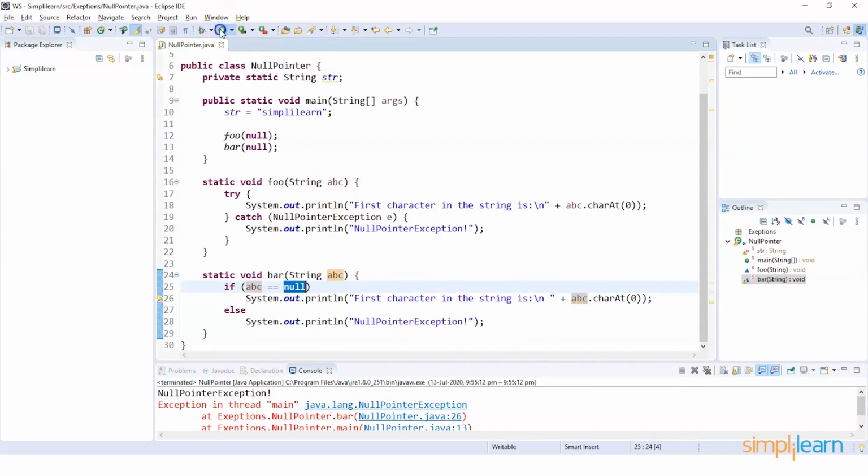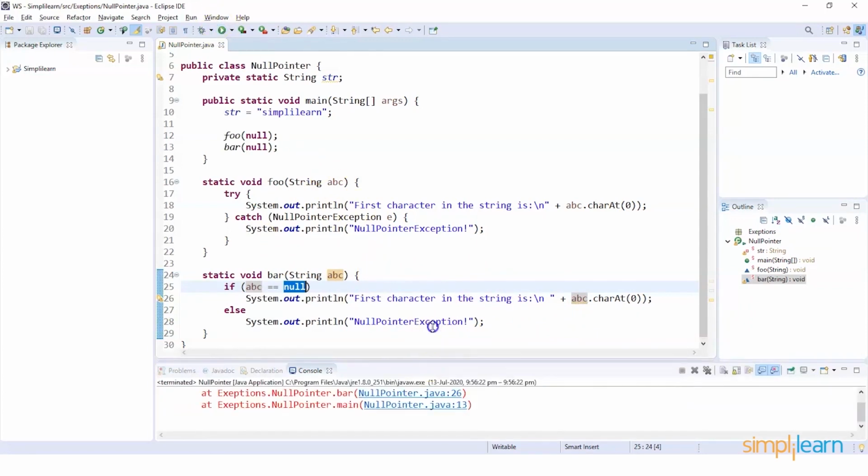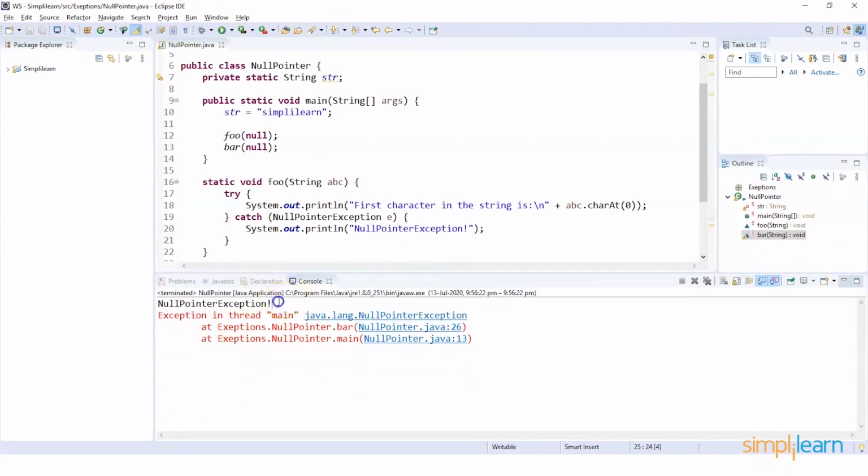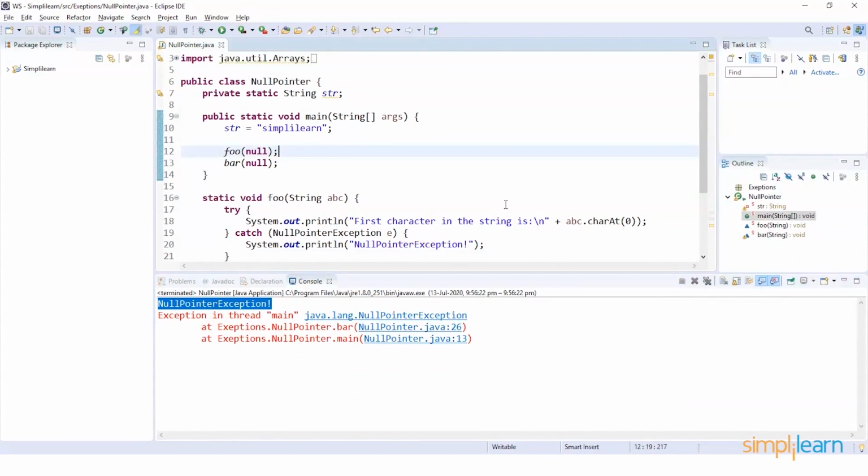Now let's try to execute this code. As you can see, it has thrown an exception called the null pointer exception. So whenever in Java you try to access the null values, then the null pointer exception is thrown.